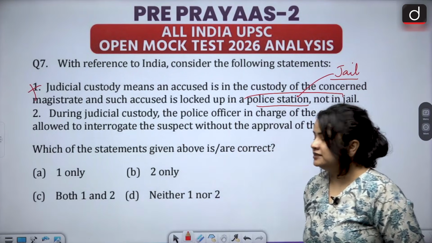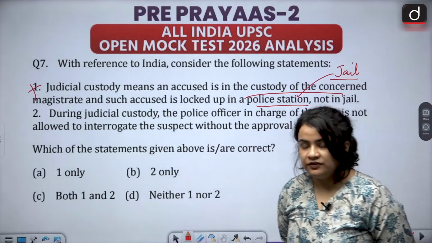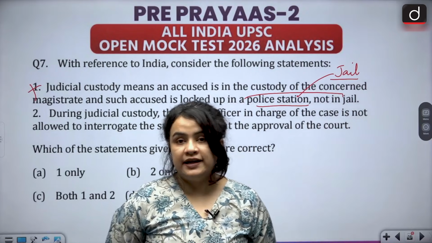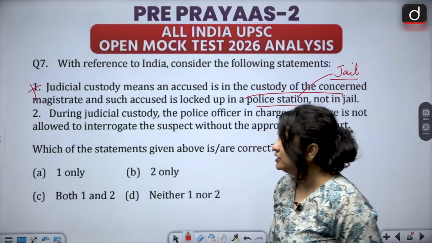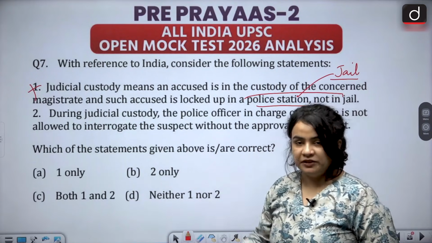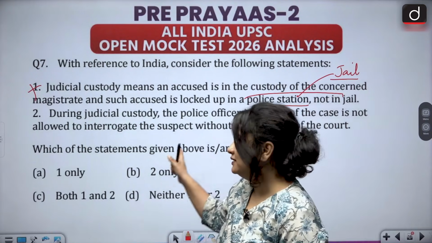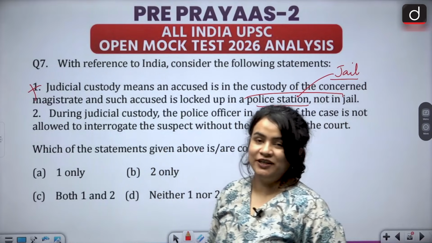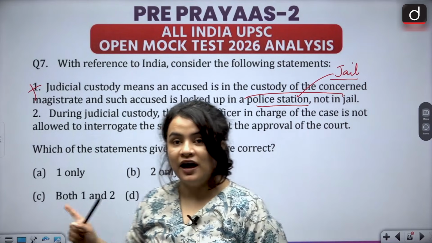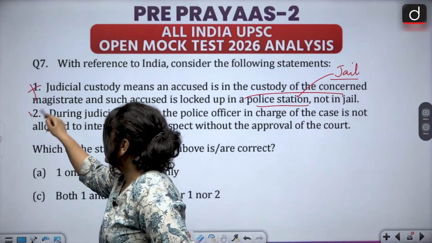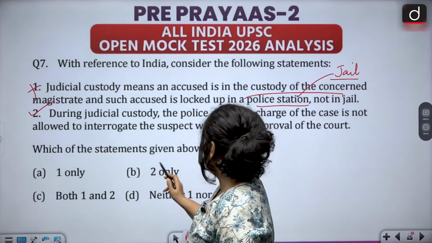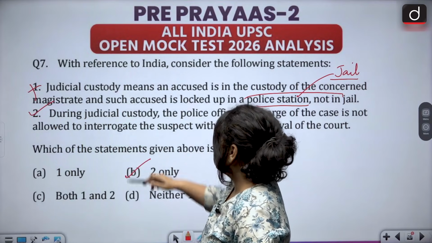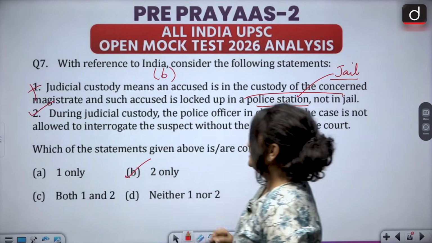Because in judicial custody, you have to receive the approval of the court in order to interrogate the accused. Whereas in police custody, the police is permitted to interrogate the accused, but then the police would have to produce the accused before the magistrate within 24 hours. So this statement is correct, and we have 2 only, or option B as the correct answer.